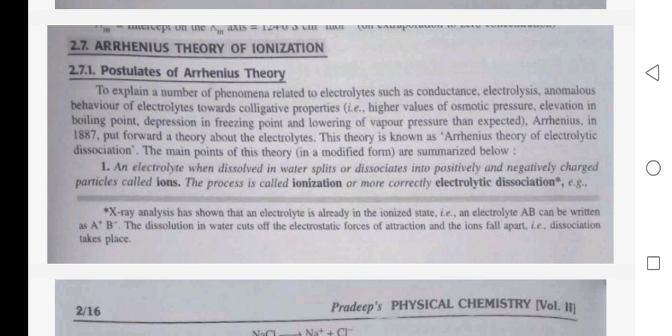This theory is known as Arrhenius theory of electrolytic dissociation. The main points of this theory are summarized below.